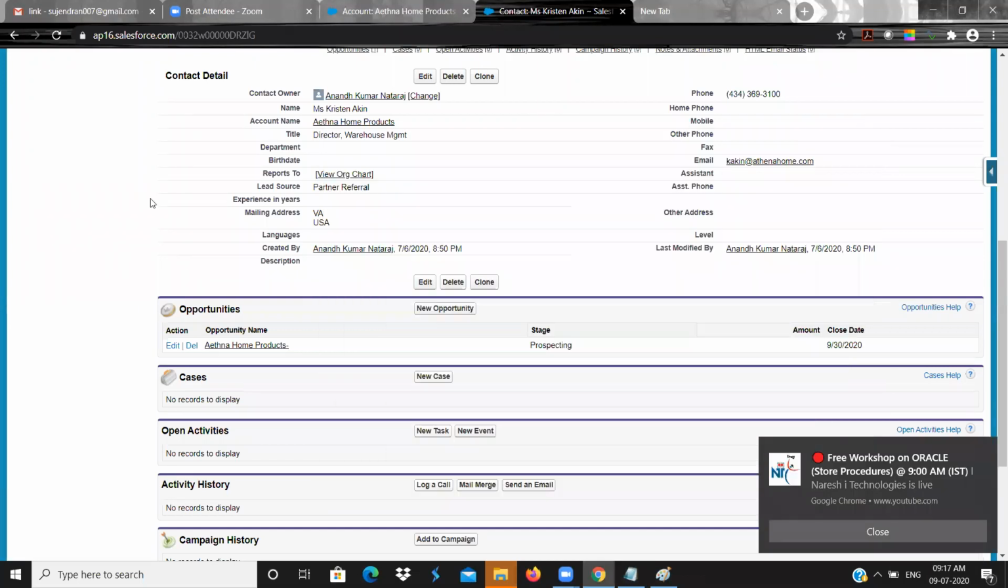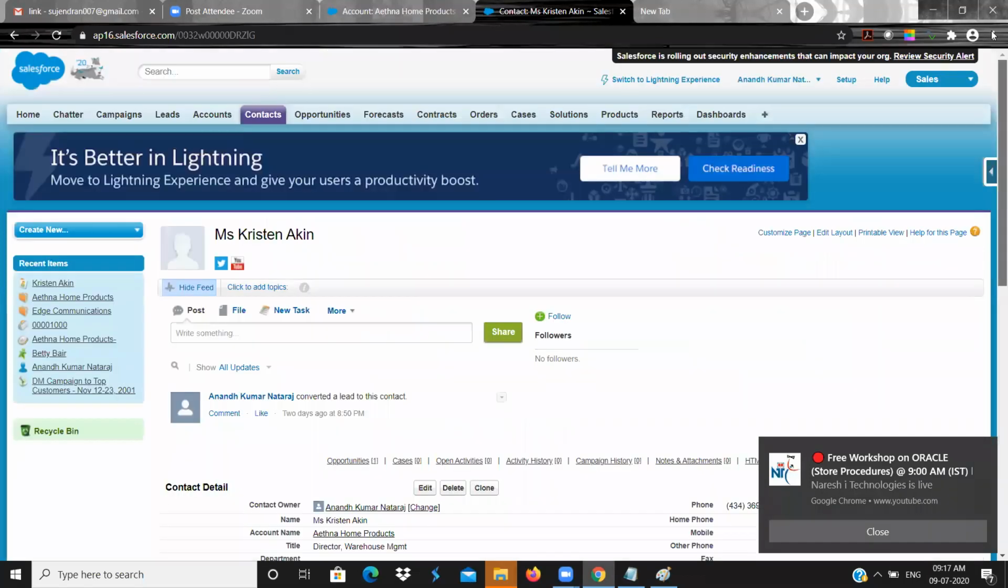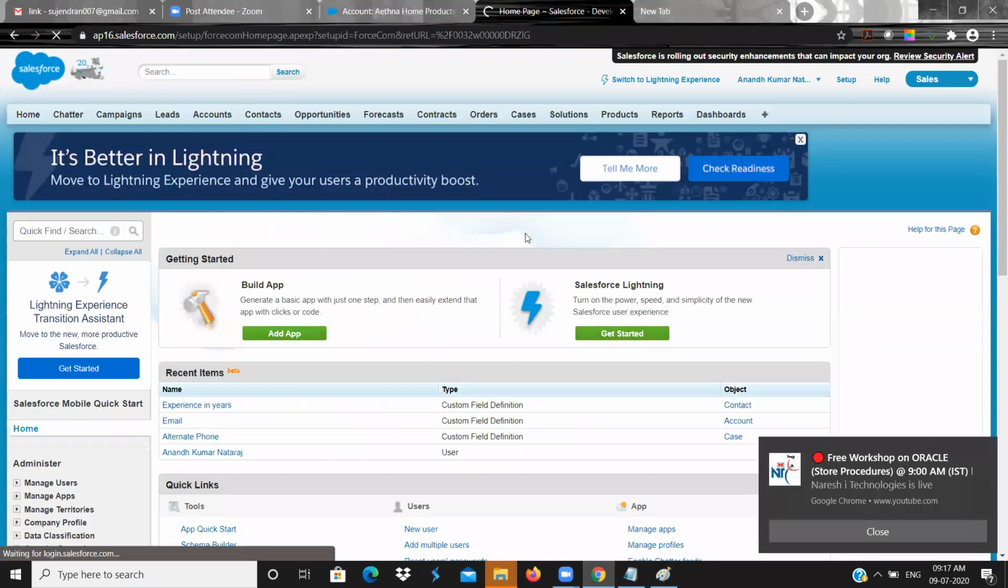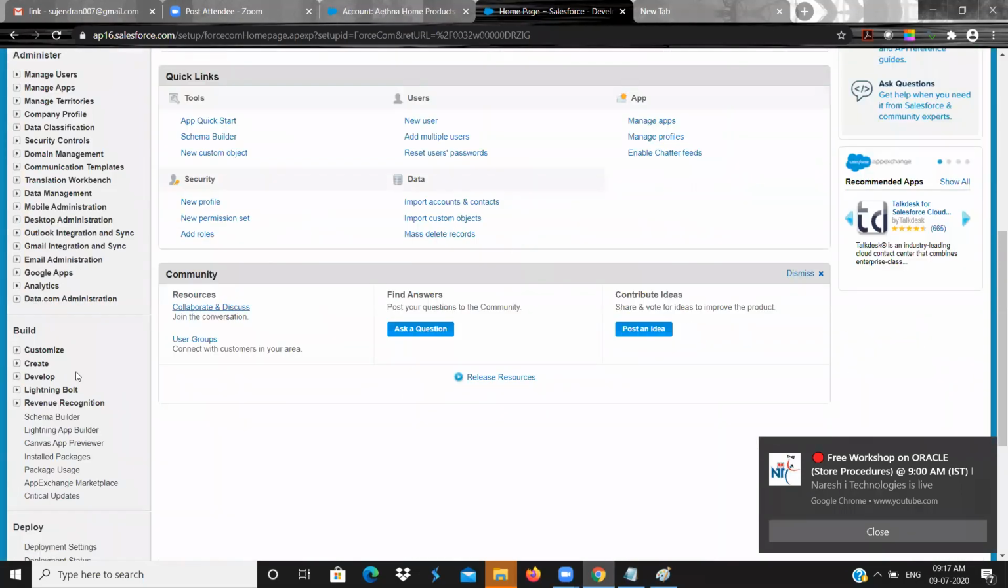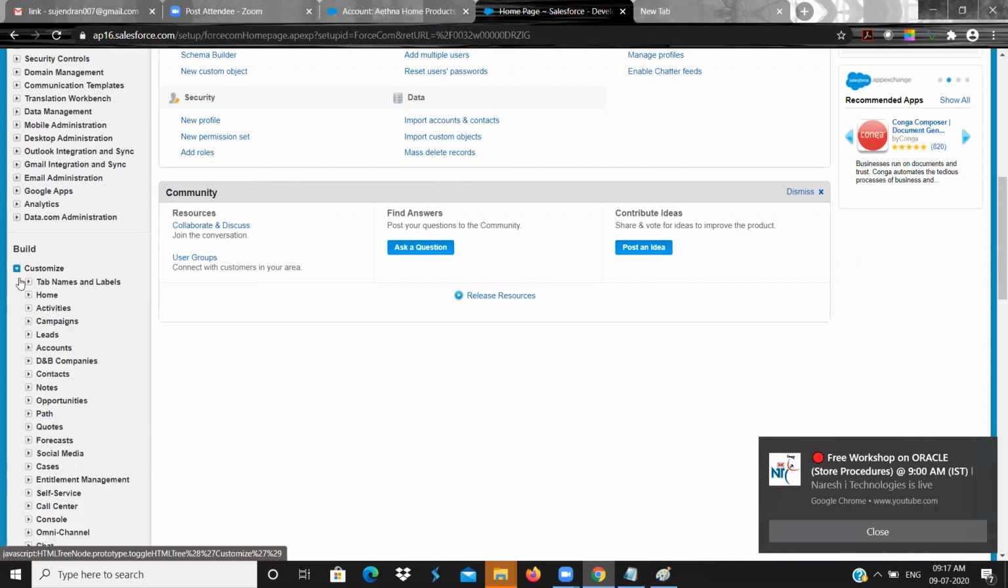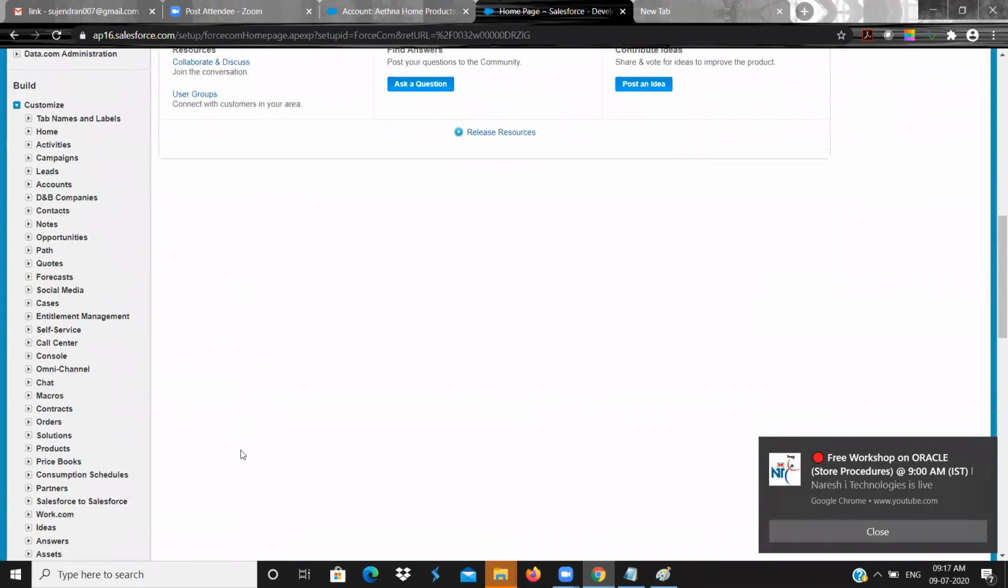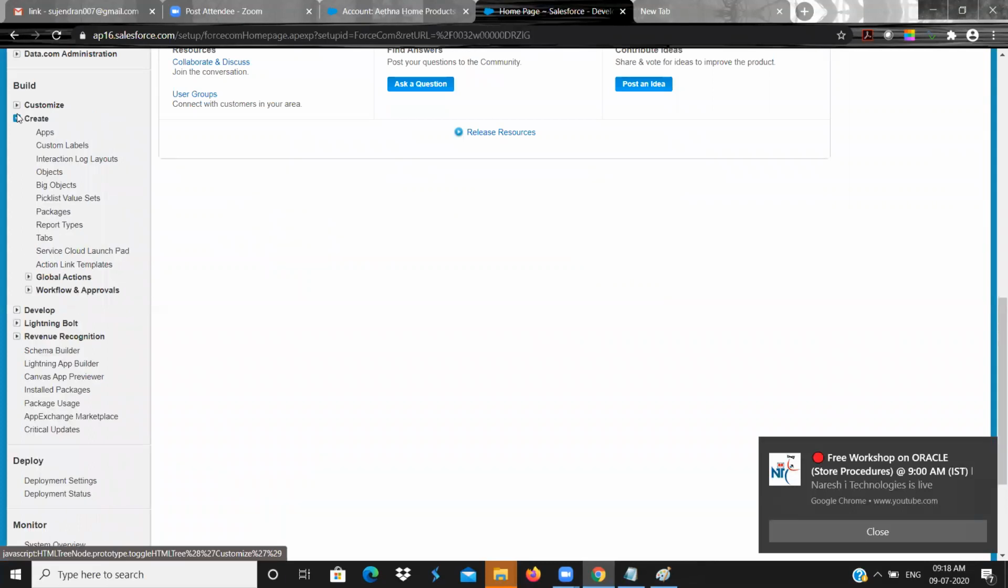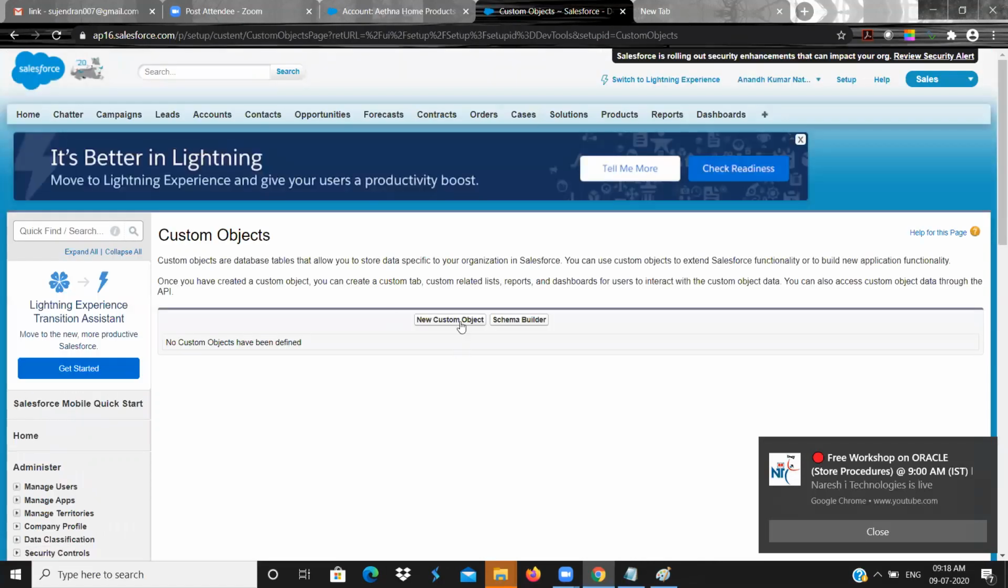So now we will see how to create an object. Go to Setup, then Create, and then Objects. If I wanted to see my standard objects, I will go to Setup, Customize. If I wanted to create or see the objects that the user has created, not a standard one, that is a custom object, I need to click Objects. So here I can click on New Custom Object.